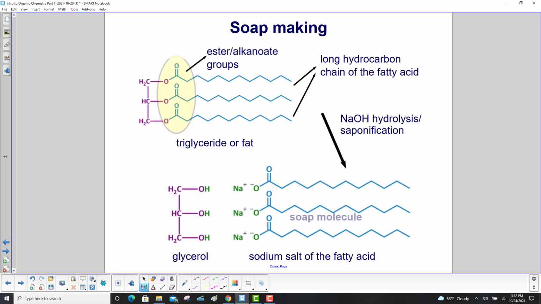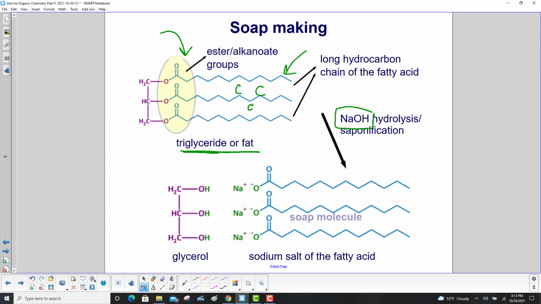Soap making. This will show the molecules involved in this process. We start with a triglyceride or fat, and here in that oval, that's the ester alkanoate group. And over here, we have a long hydrocarbon chain of the fatty acid. You've got a carbon at each vertex. The sodium hydroxide is added to start the hydrolysis saponification reaction.